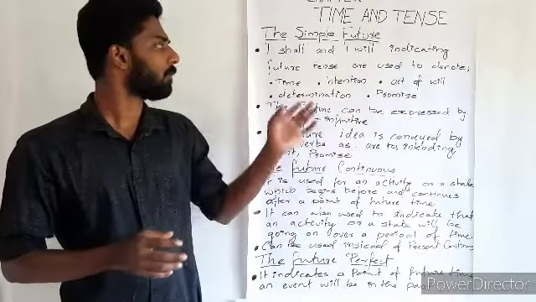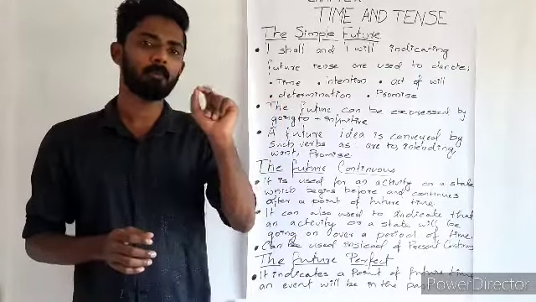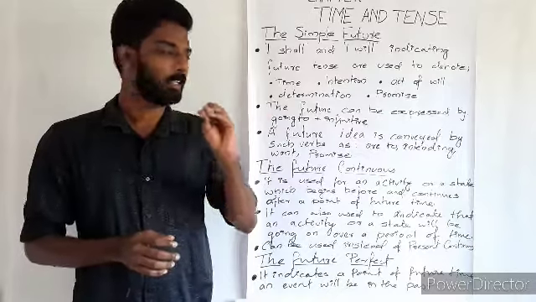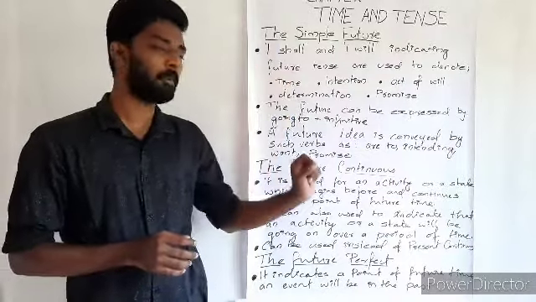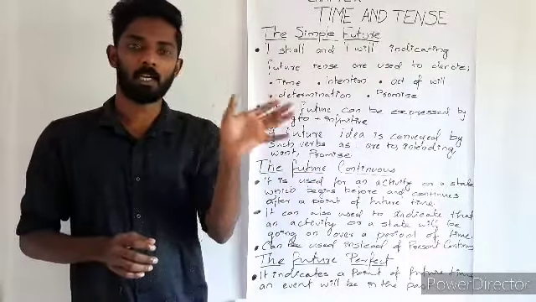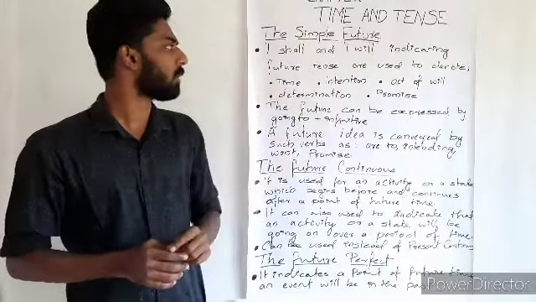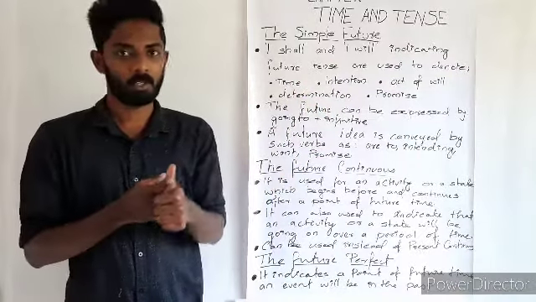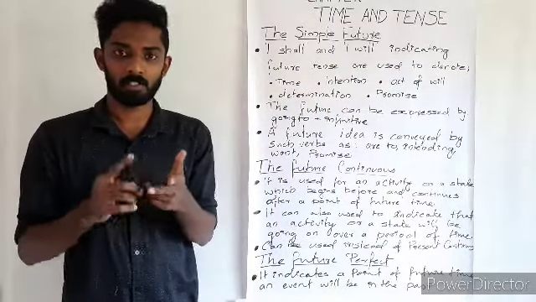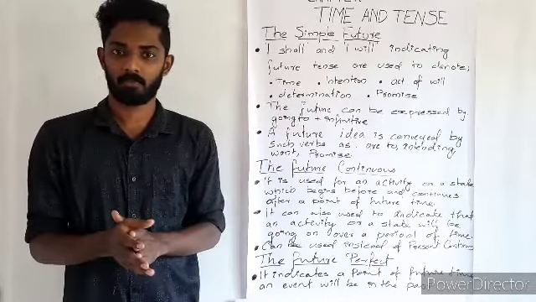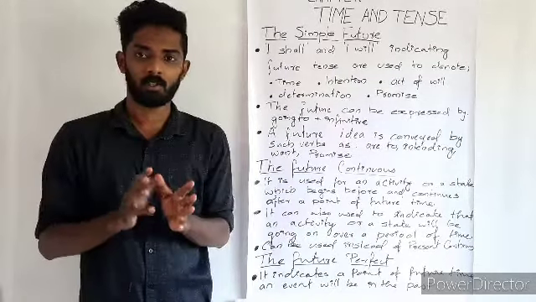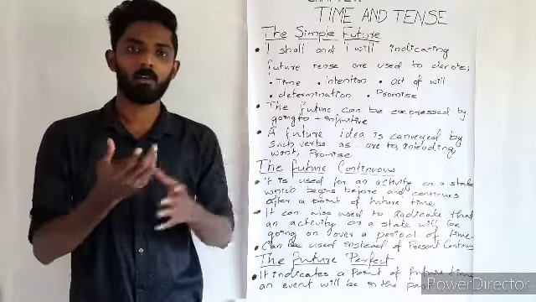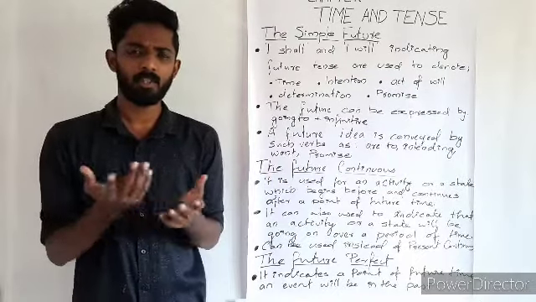And in the beginning, the things which we have to remember about simple future are very simple. There are three things which we have to keep in mind when we speak in simple future. The first one is that I shall and I will, indicating future tense, are used to denote time, intention, act of will, determination, and promise. I'll explain with an example. For example, I shall go tomorrow or I will go tomorrow. So what is the difference between these two?